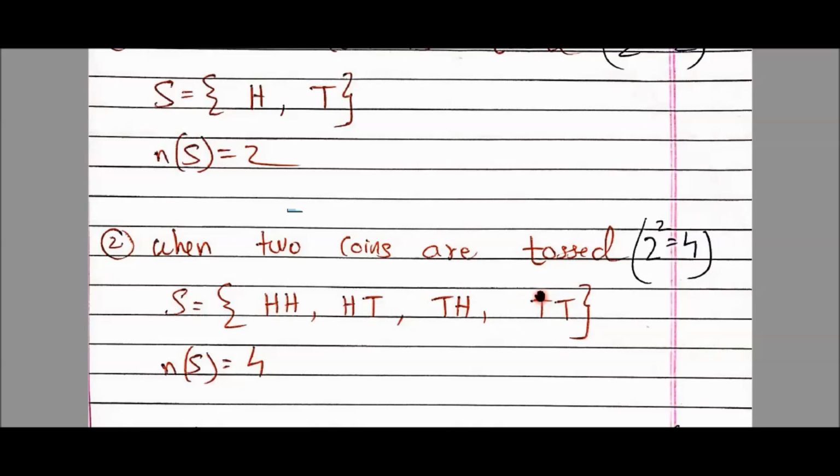Now students, understand the scenario. See on the screen. Now students, to explain you this HH, HT, TH, TT, just understand this. Consider that blue is your left hand and yellow is your right hand. I repeat again, blue is your left hand and yellow is your right hand. So your left hand has a coin, your right hand also has a coin.